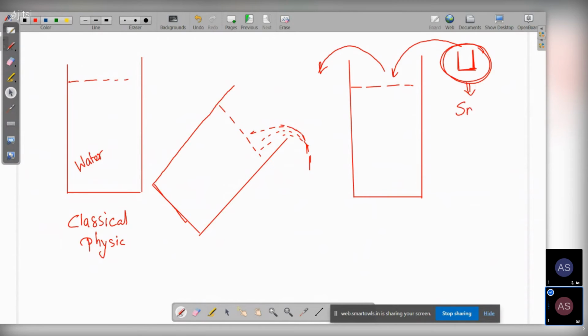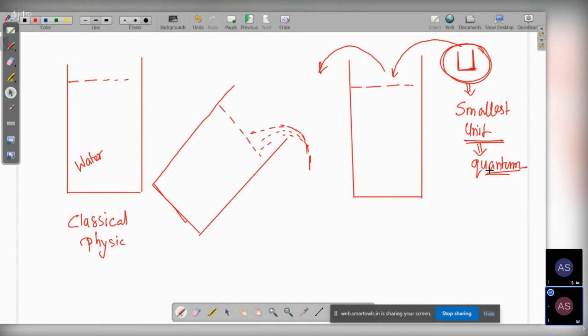This is the smallest unit of water that you can throw. In terms of energy, this is called quantum, the small packets. Okay, so this is what Planck's quantum theory actually gives us an idea of.